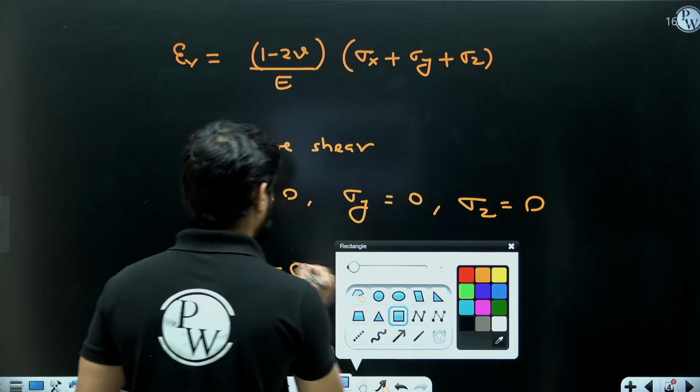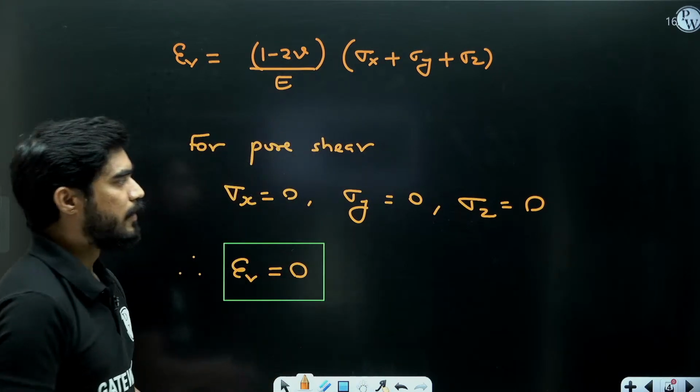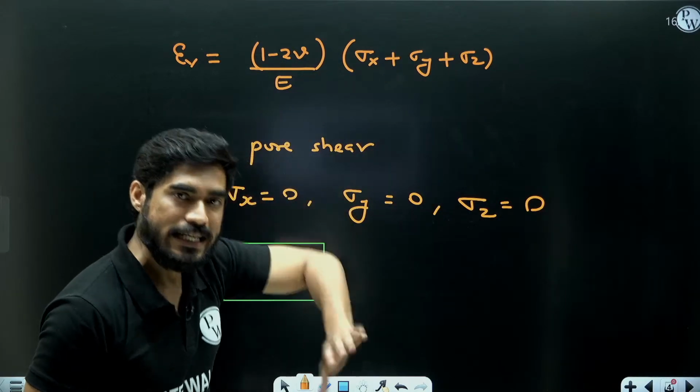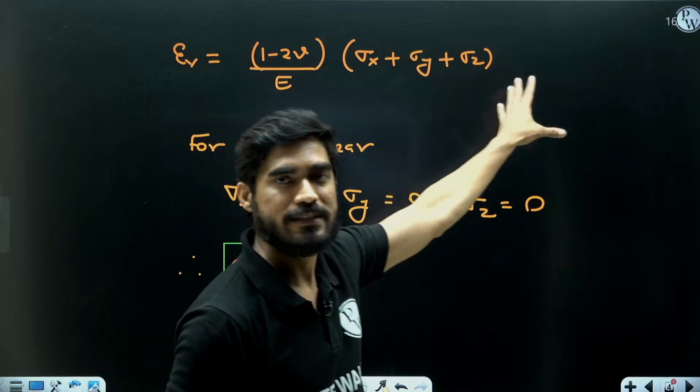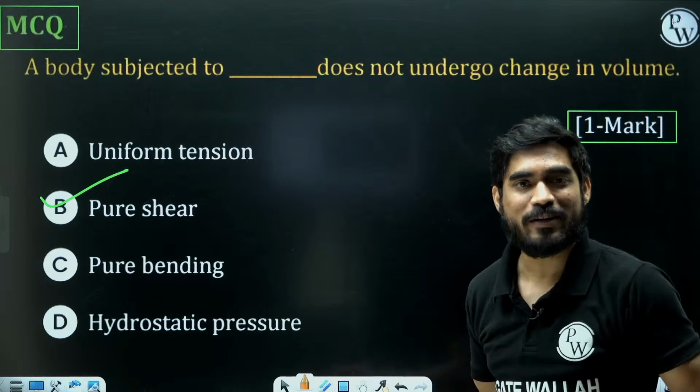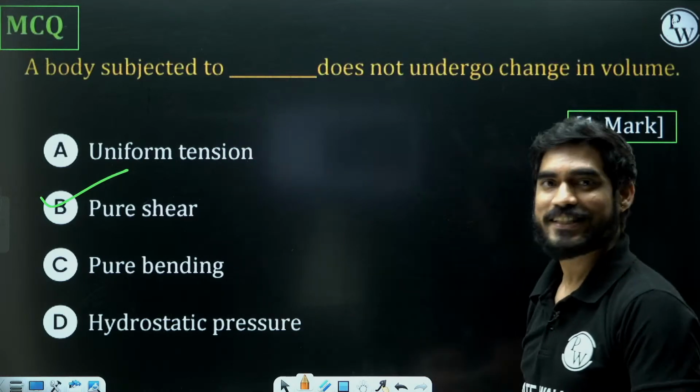Yes. So in order to have change in volume, you need to have sigma x, sigma y, sigma z, at least one of these normal stresses, right? So in case of pure shear, you don't have any normal stress, so there will be no change in volume.